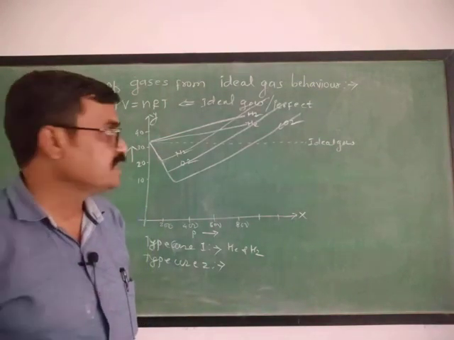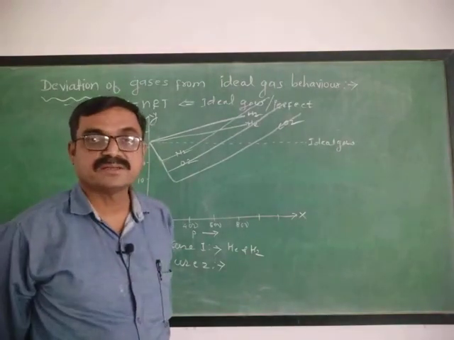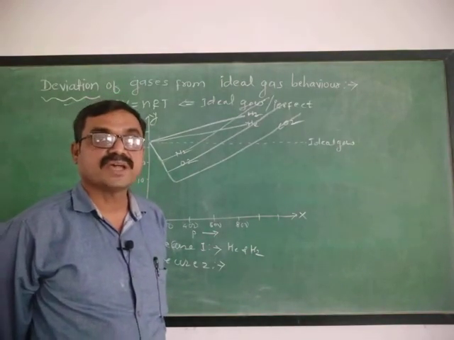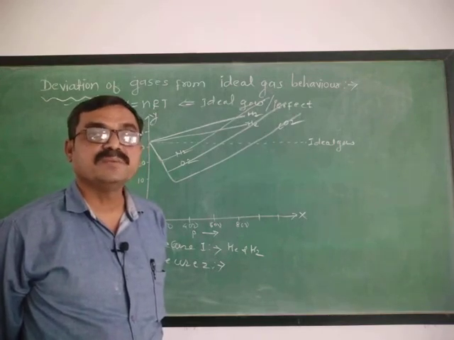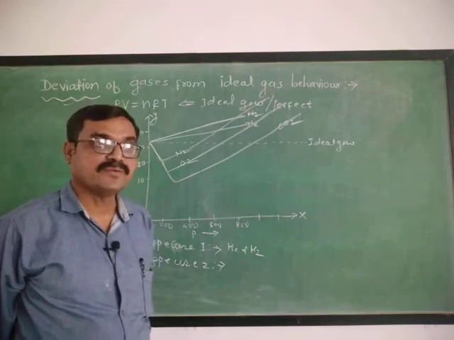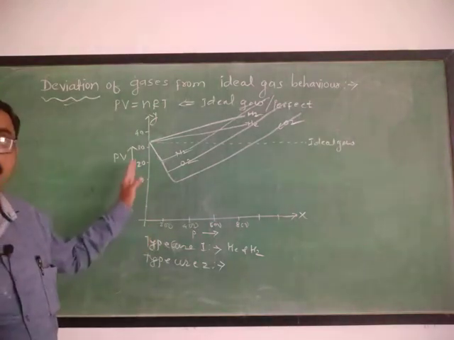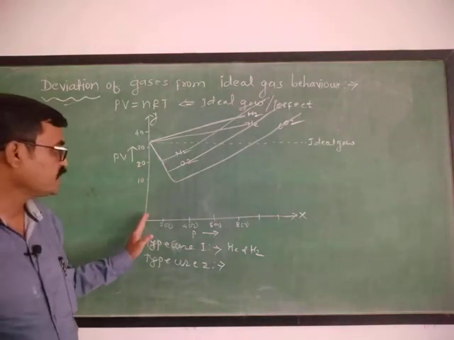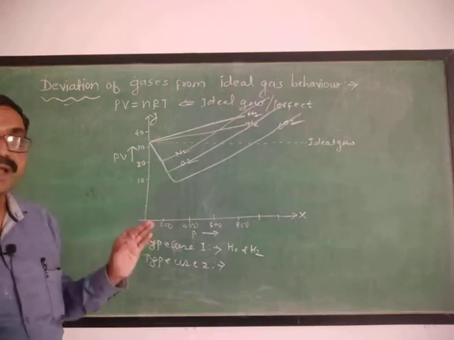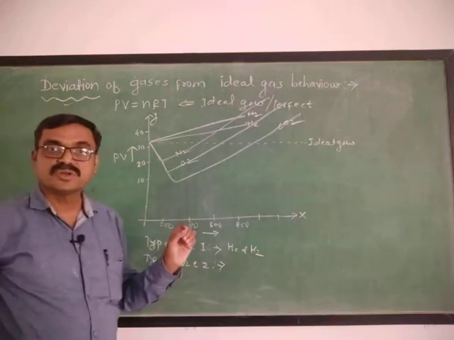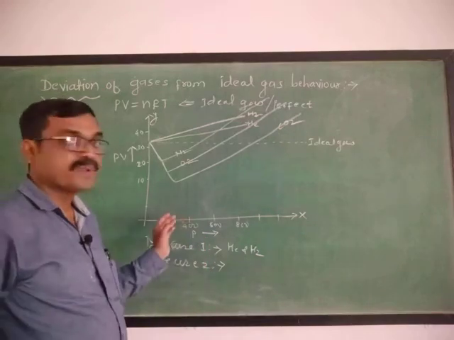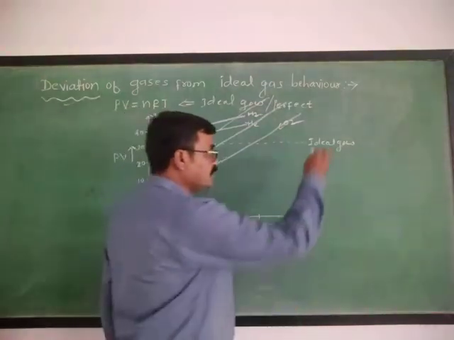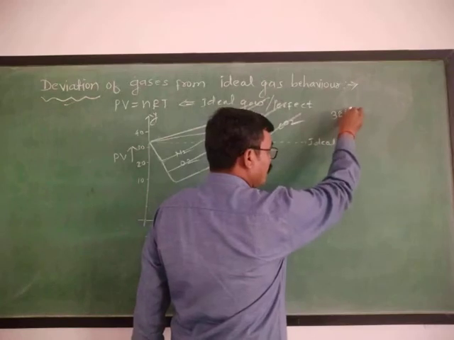From this it is clear that these gases show ideal gas behavior only with minimum deviation at a very low pressure and at a high or moderate temperature. Nitrogen gas shows the ideal gas behavior at a low pressure and at 324 Kelvin.